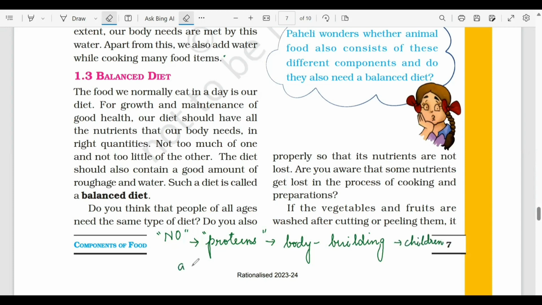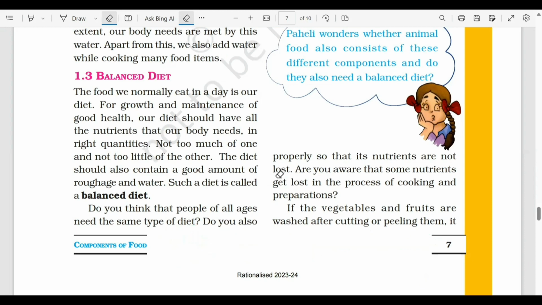And if we talk about adults के diet में carbohydrates का content ज़्यादा रहता है to provide them with energy. Okay, so carbohydrates and fats are present because they provide them energy to do work, since they are energy giving food. Okay, so do all peoples of all the ages need same type of food, same type of diet? So your answer would be no. Let's proceed.